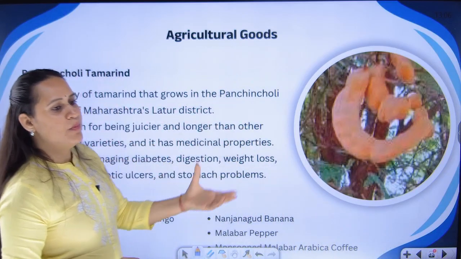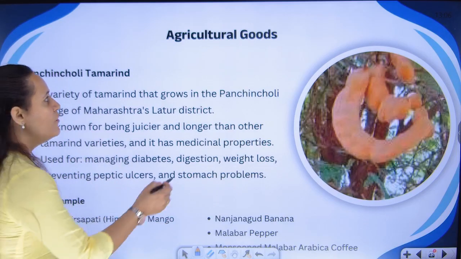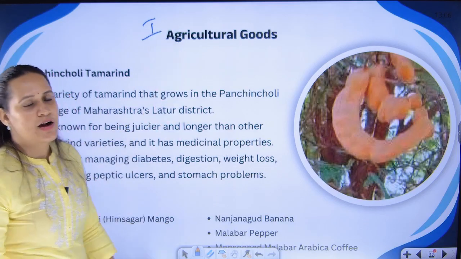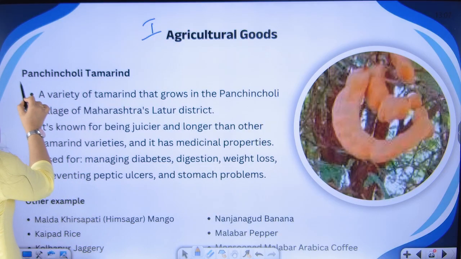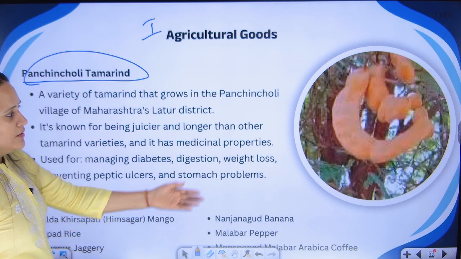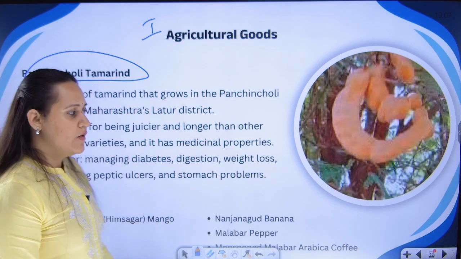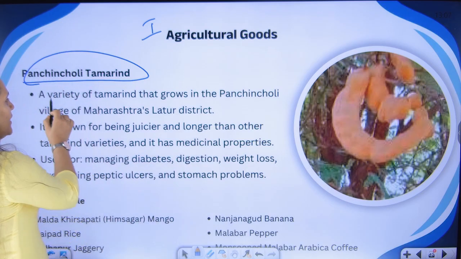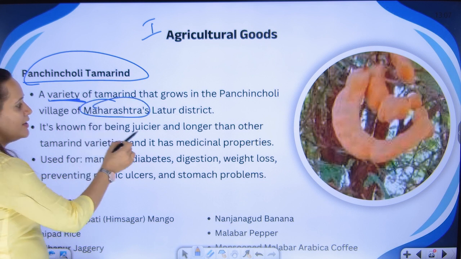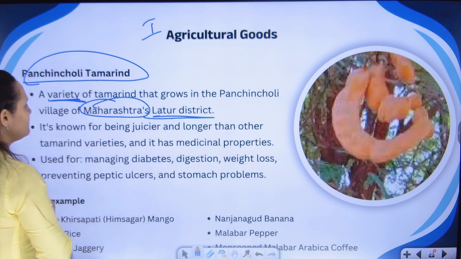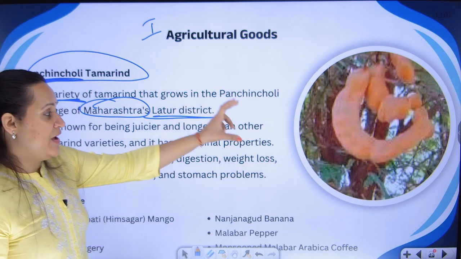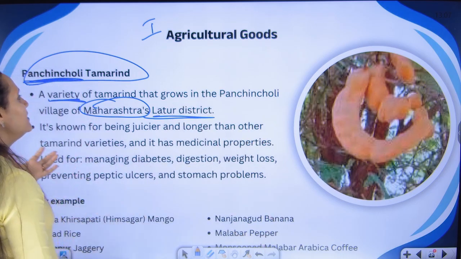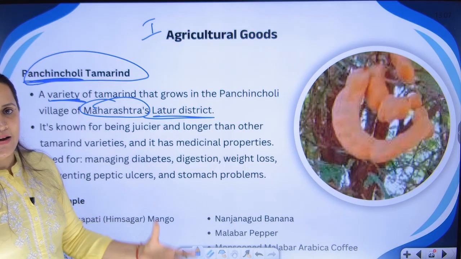Okay, we have seen various examples. Again, let's take an example from each of these categories. For example, the first category is agricultural goods or natural goods. I have taken tamarind, an agricultural product. It is a variety grown in Maharashtra's Latur district, in one of the villages in Maharashtra where they have this variety of tamarind. But what is the special characteristic?